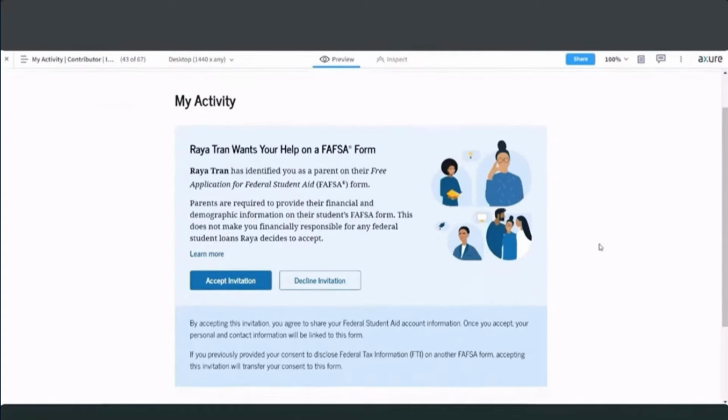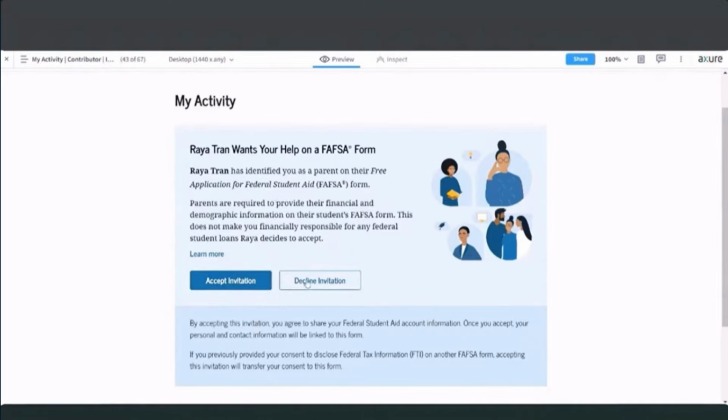Here we're explaining to the parent that RIA has identified them as a parent on the FAFSA form, and parents are required to provide their financial and demographic information, but that doesn't make them financially responsible for any of the federal loans that the student decides to accept. We wanted to make sure that parents understand that just by providing their information on the form and being called a contributor does not obligate them in any financial way for any of the loans that the student accepts. So there's two options here for the parent.